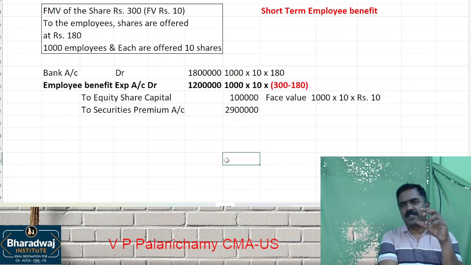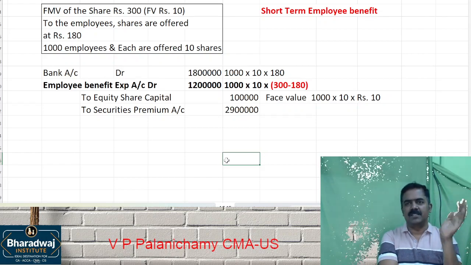Simple. Whatever the company loses becomes cost to the company. Charge it in P&L.